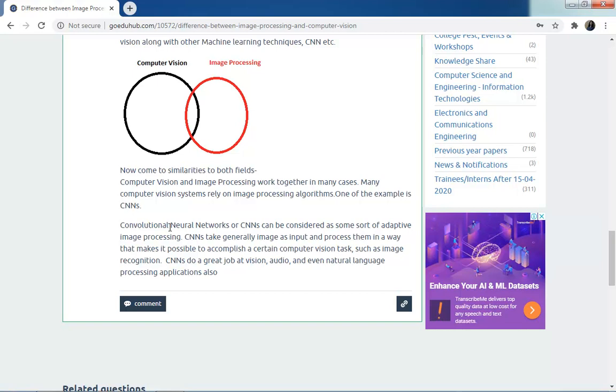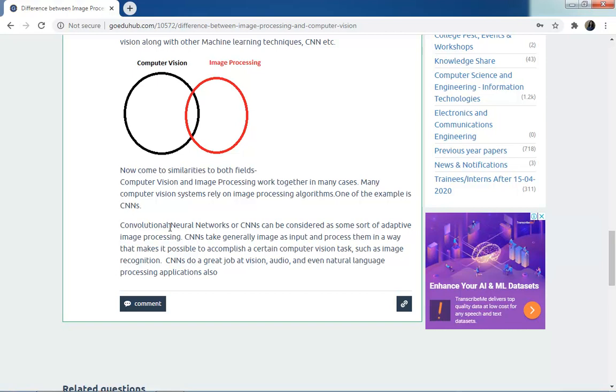In short, we call it CNN, and it can be considered a sort of adaptive image processing. CNNs generally take an image as input and process it in a way that makes it possible to accomplish a certain computer vision task, such as image recognition. They take an image as input, do some processing, and then give you some output as a computer vision task.